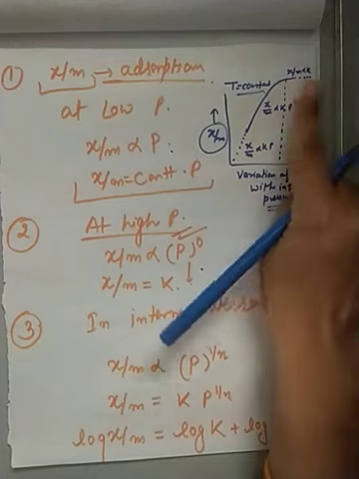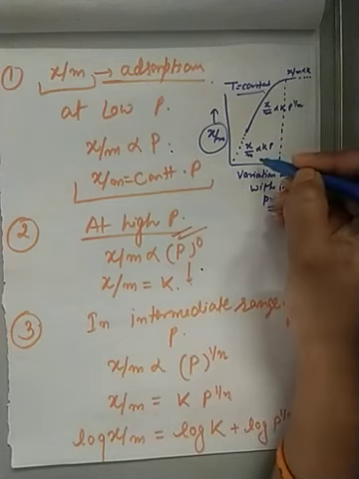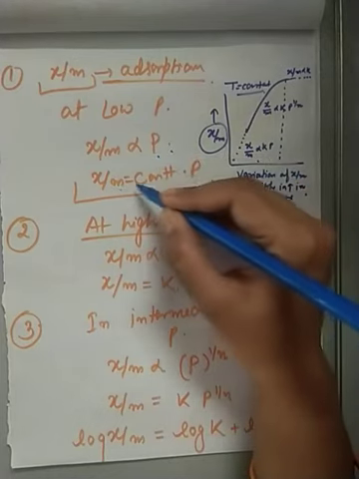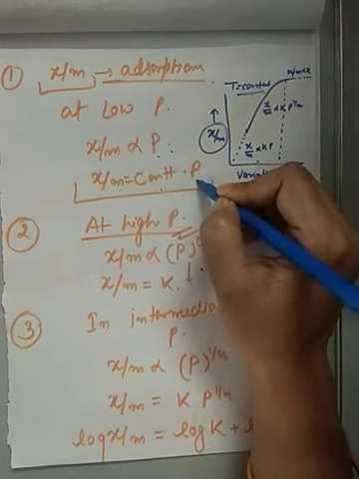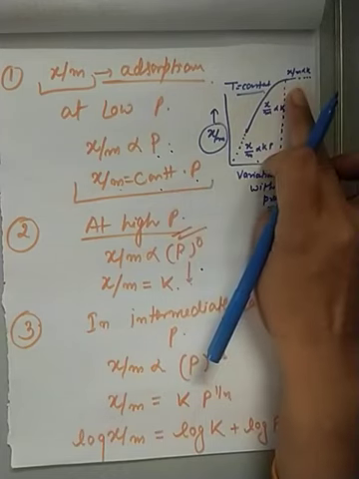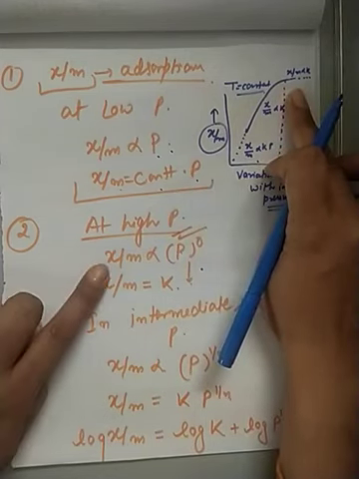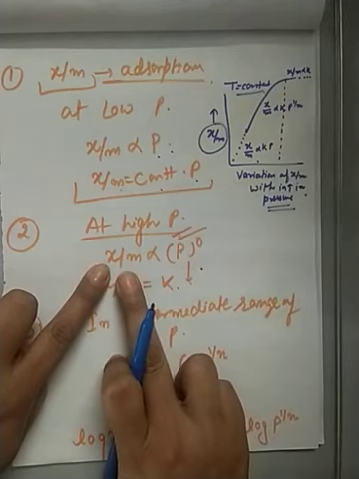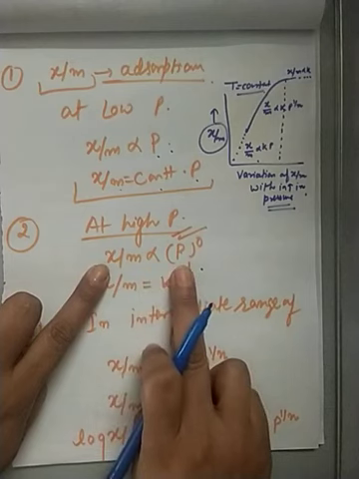So this is the graph. You can see that at low pressure, x upon m is directly proportional to P. So x upon m equals a constant times pressure. But at very high pressure, x upon m is independent of the pressure. That means x upon m is proportional to P to the power 0.